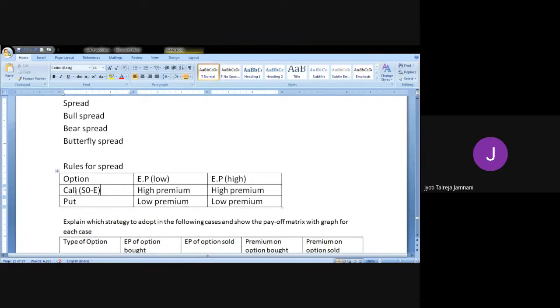So here, looking at the formula only, we understand that the spot price should be more, from that we should minus the exercise price. But here the exercise price should be low, only then we will benefit. So if exercise price is low, the premium that you're going to pay is high. So an option with a low exercise price is better for call option. Whereas if the exercise price is high, here the premium will be low.